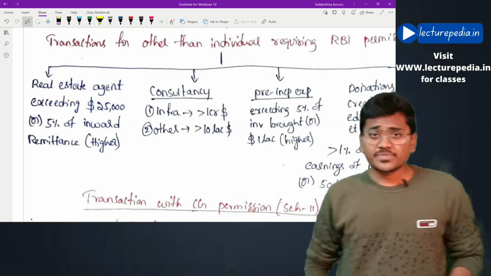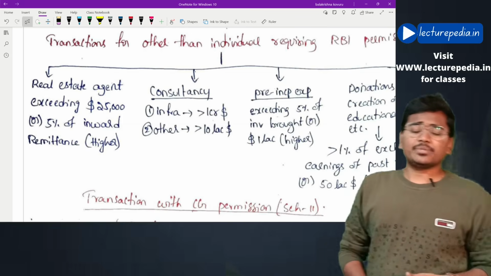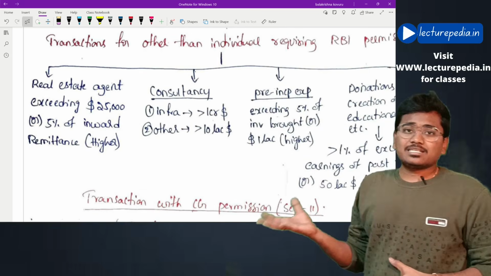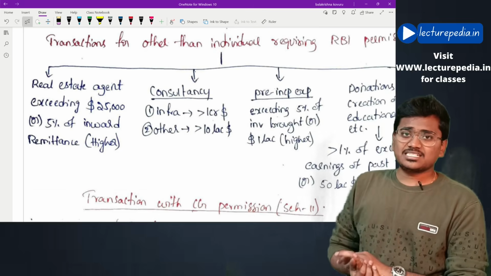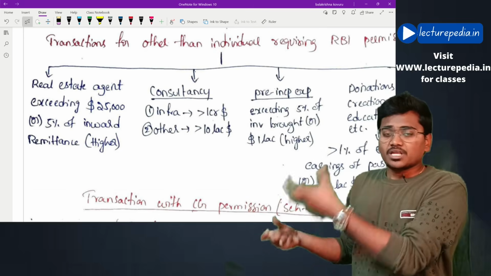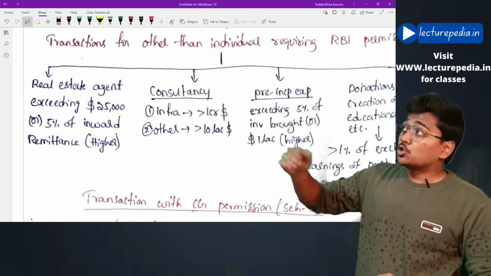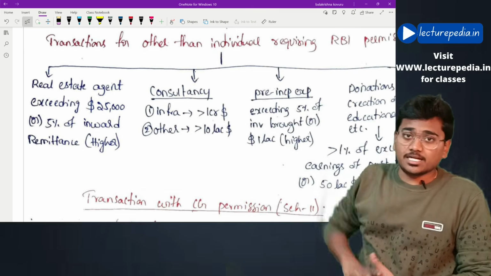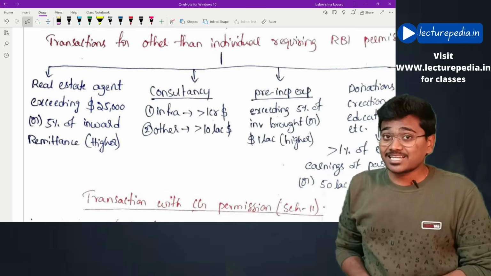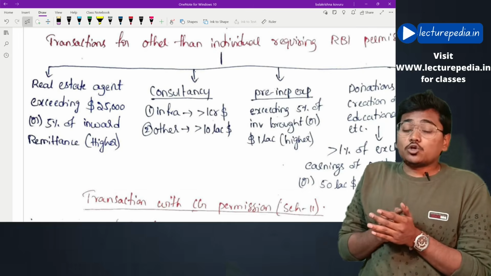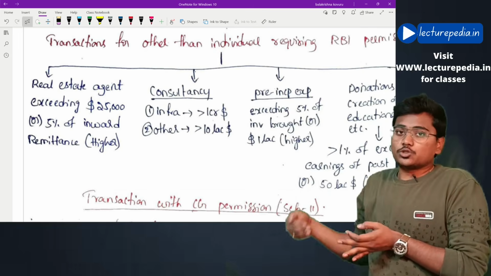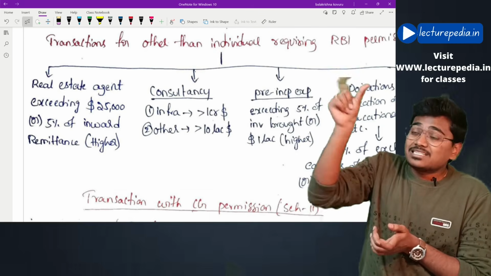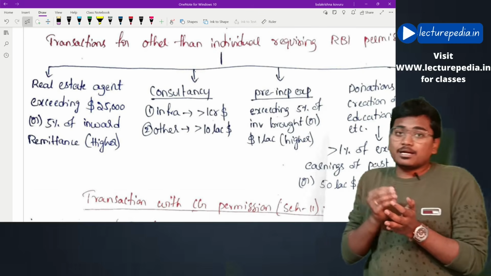Now let's say in India, the Indian company is selling some real estate project. They have started a real estate project and they are selling some houses or whatever it might be to foreign people. In that case, the Indian company needs to appoint real estate agents who will bring buyers to that project. So for this real estate agent, the Indian company has to pay commission.